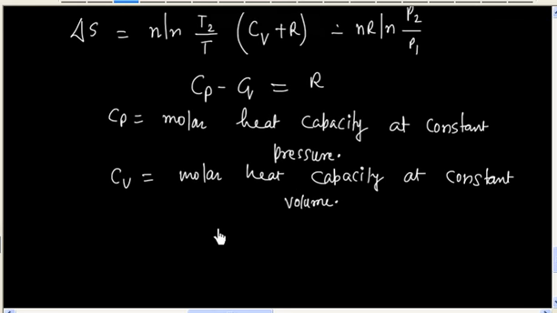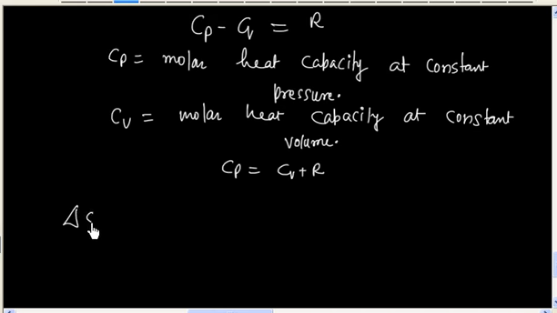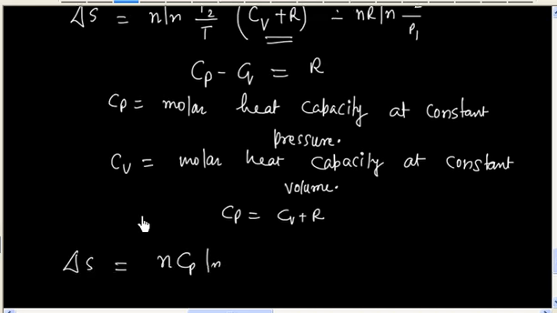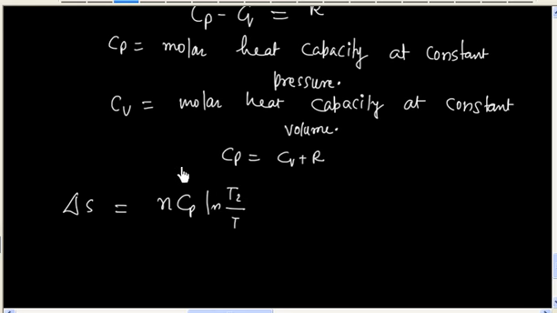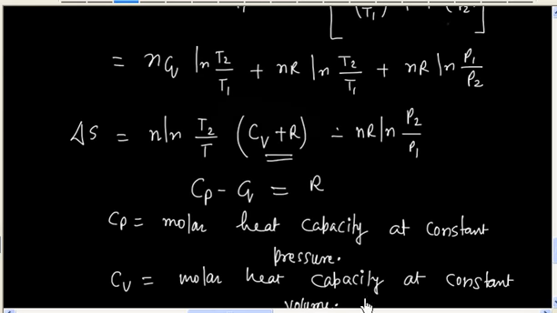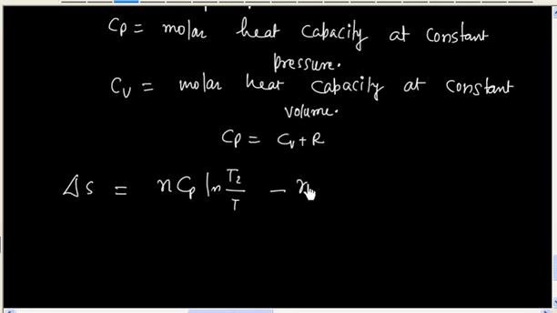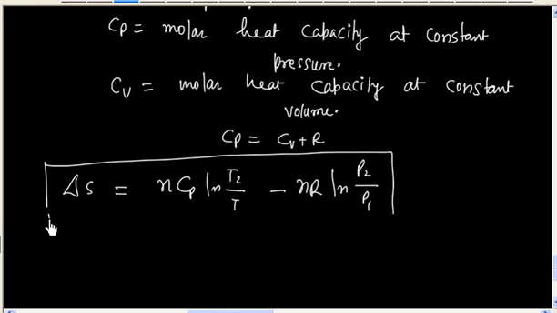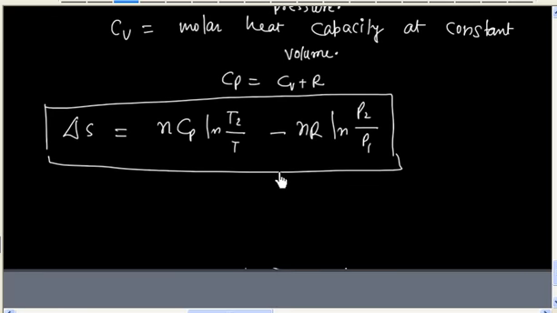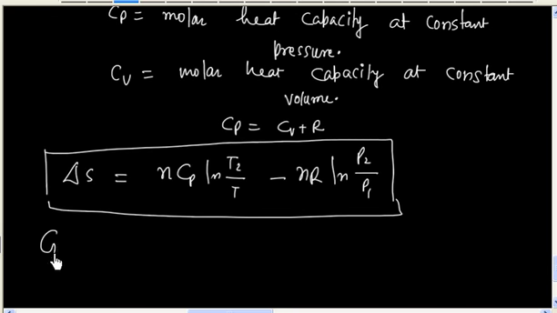So from here we can write Cp is equal to Cv plus R. So Cv plus R becomes simply Cp. So delta S is n Cp ln T2 by T1, and this is minus nR ln P2 by P1. So this is the general expression for entropy change in terms of temperature and pressure.